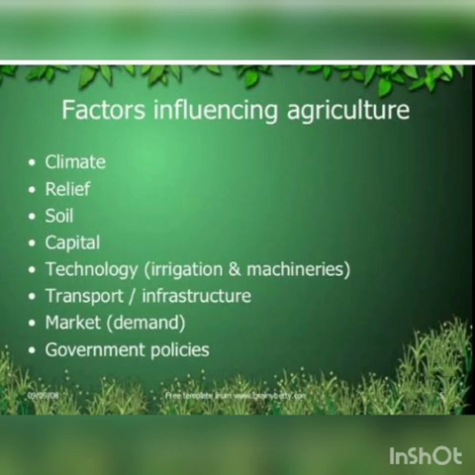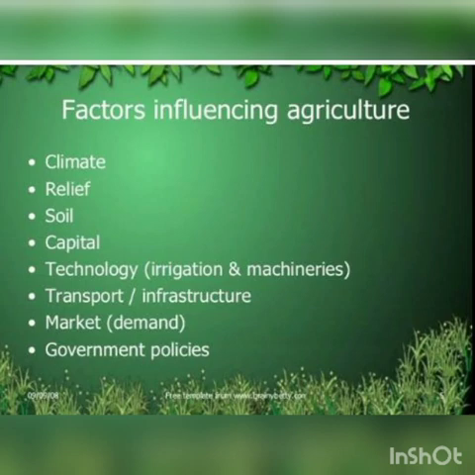Then soil, we already read about this. The soil of different places varies in its chemical composition. We read which soil is suitable for which crop. This comes under soil. Then socio-economic factors: here the capital, the investment, the market for the crops, labor, the cost of farming, land ownership, and government policies all come under socio-economic factors. So factors influencing agriculture is a very important question, dears.